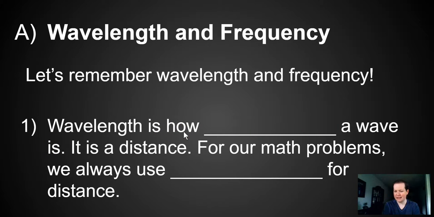What was wavelength? That's right. Wavelength is how long a wave is. How long, that is a distance. For math problems, we always use blank for distance.